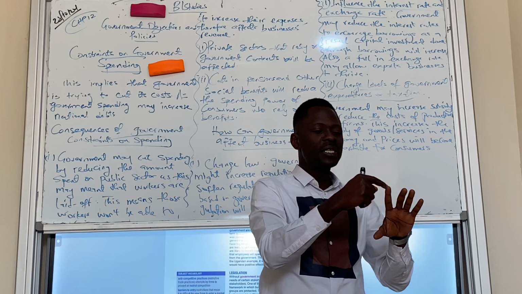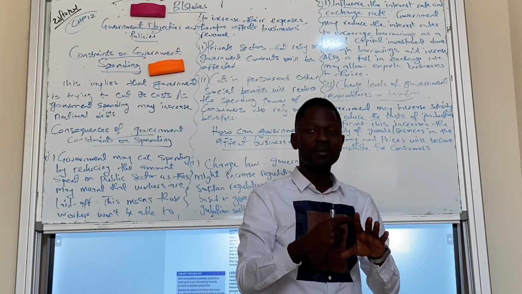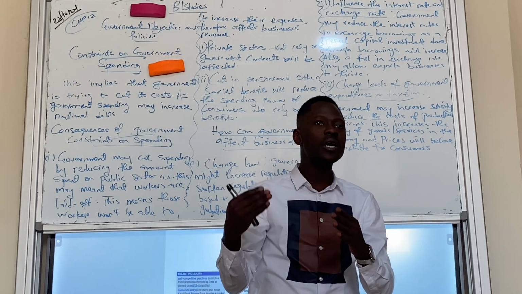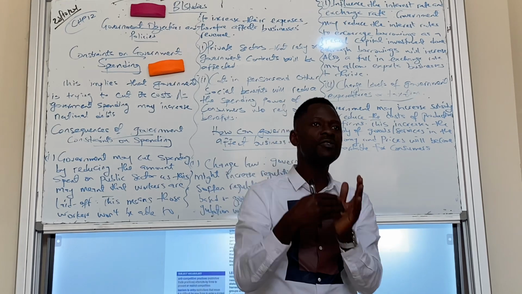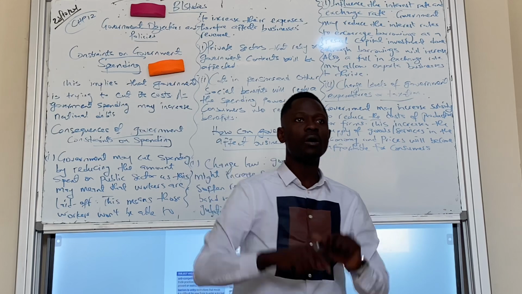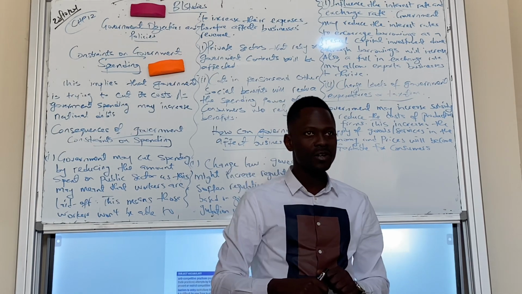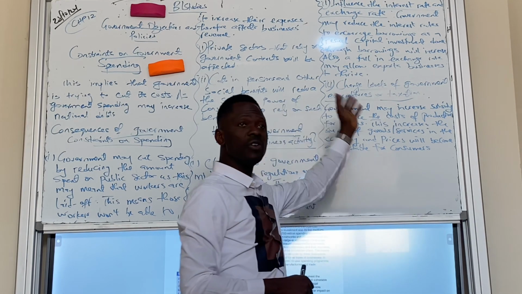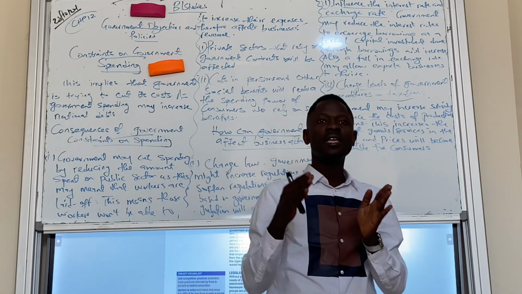Government influences interest rates by lowering the interest rate. This encourages a lot of people to borrow, even individuals to be able to borrow. And if individuals are able to borrow more, they'll be able to spend more. Businesses will be able to make more. Do you get it? And for exchange rate, which is the price of a country's currency in relation to other